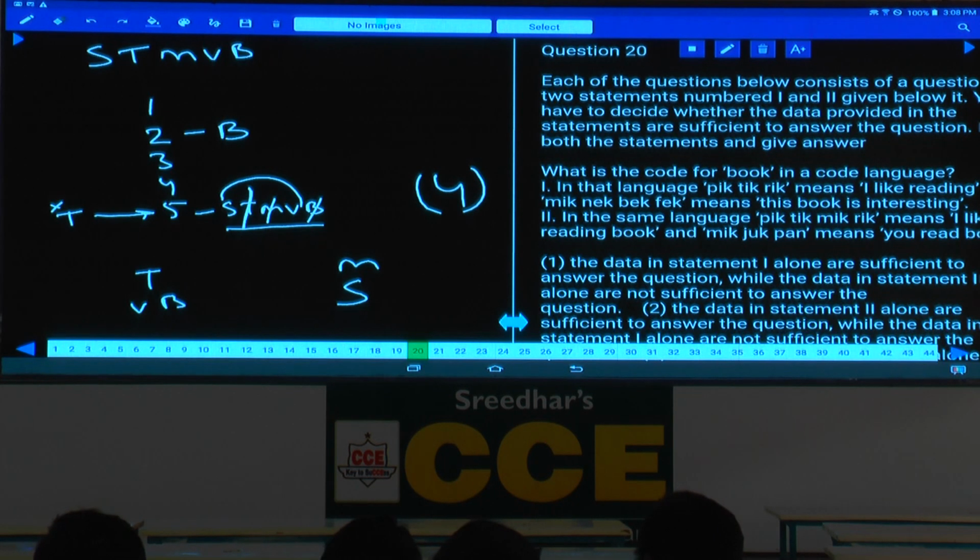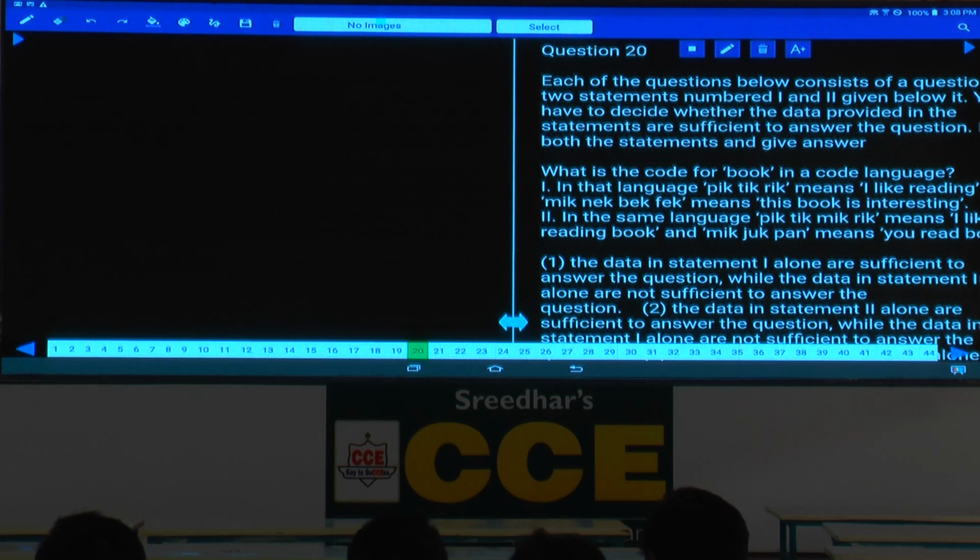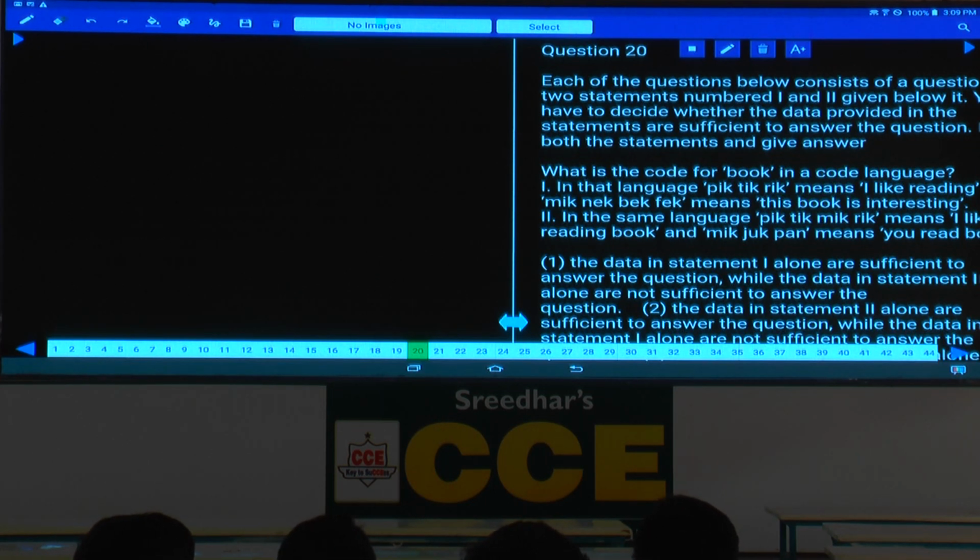Then question number 20. Now in this 20th, what is the code for the book? Book in a code language. Pick, tick, rick means I like reading. This book is interesting. What is the element which is common between these two? I like reading, this book is interesting. None of the words is common, hence 1 alone is not sufficient.